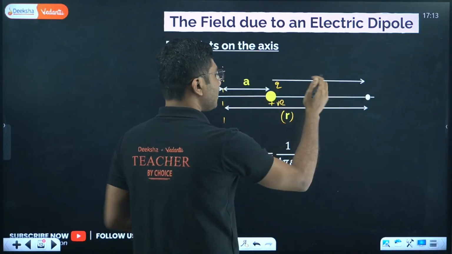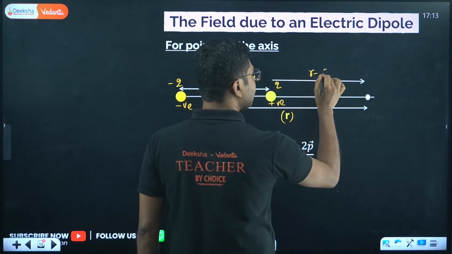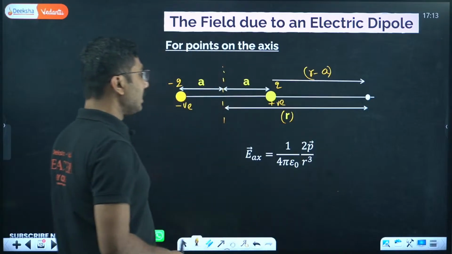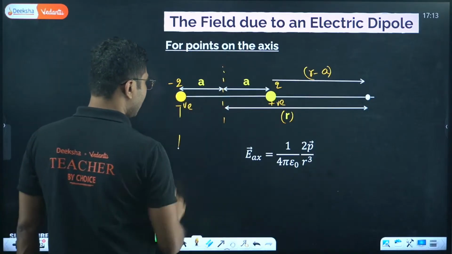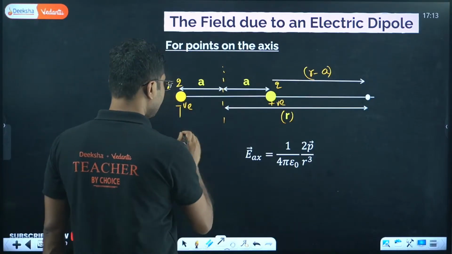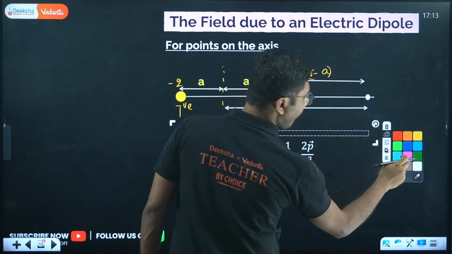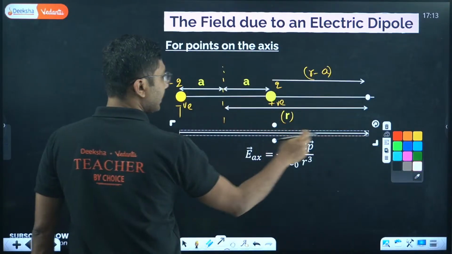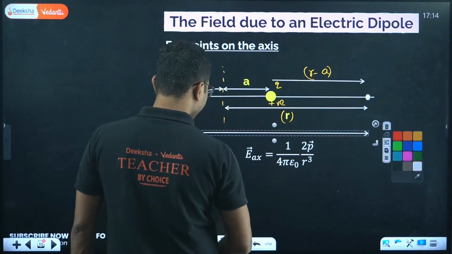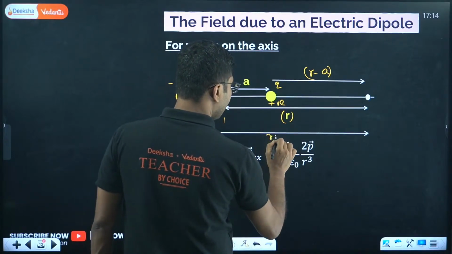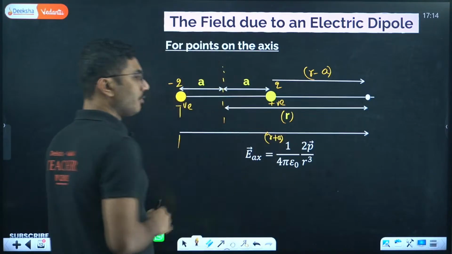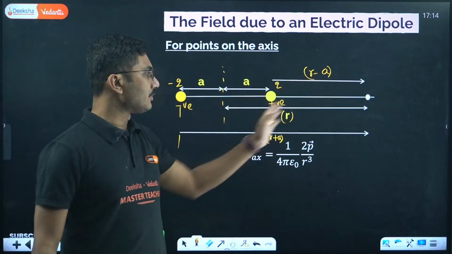This much distance must be r minus a. Similarly, if you measure the distance from the negative charge, then the distance will be r plus a. So this will be r minus a, this will be r plus a.